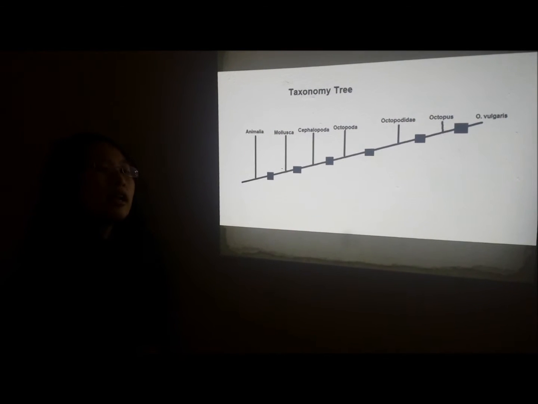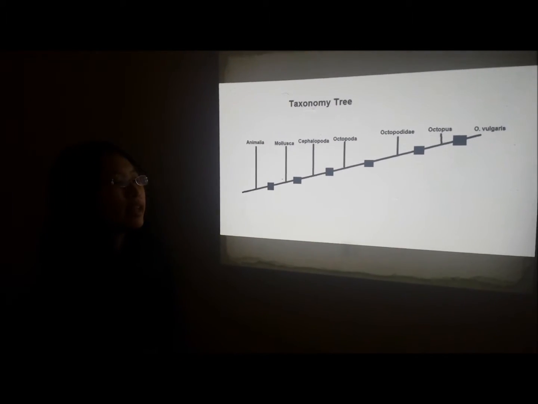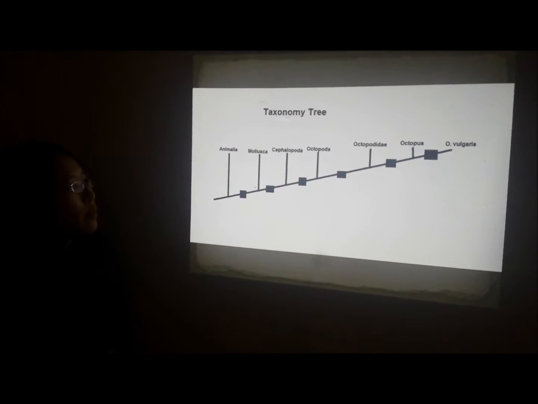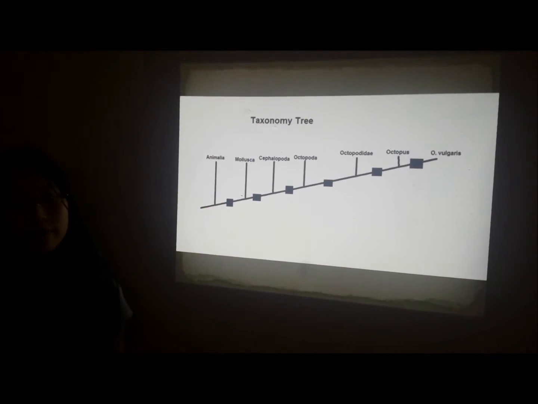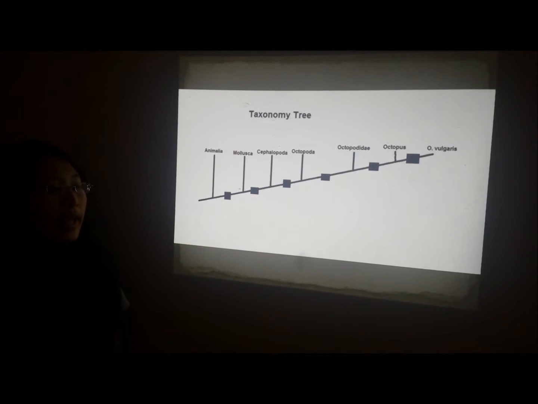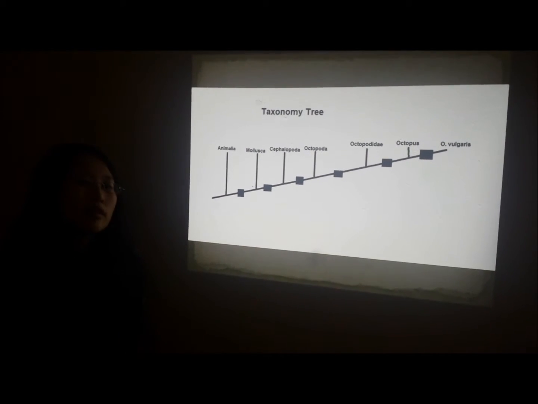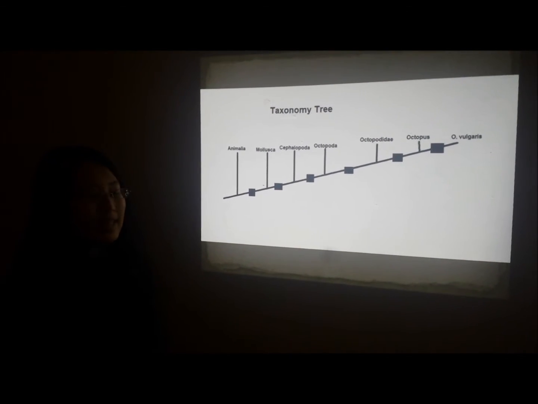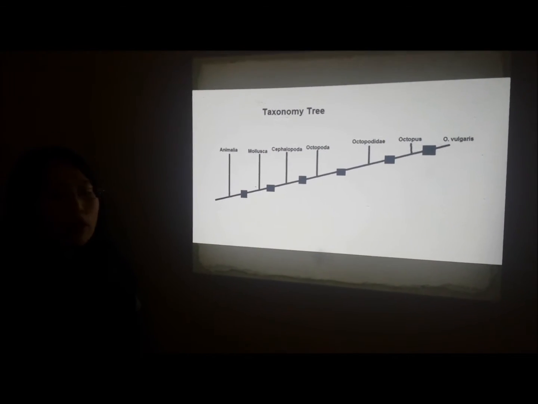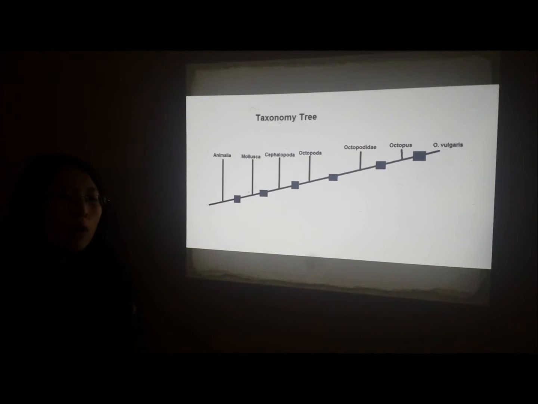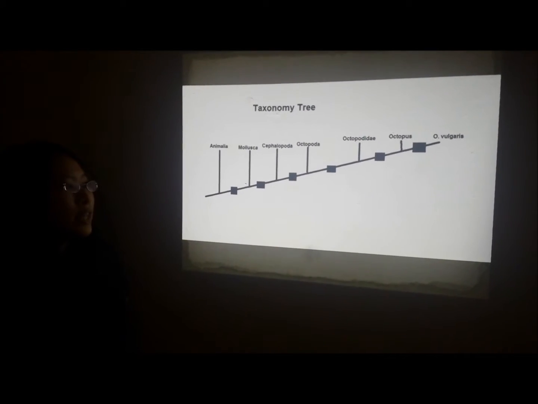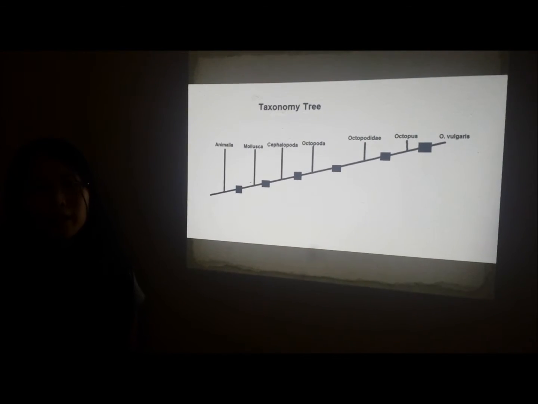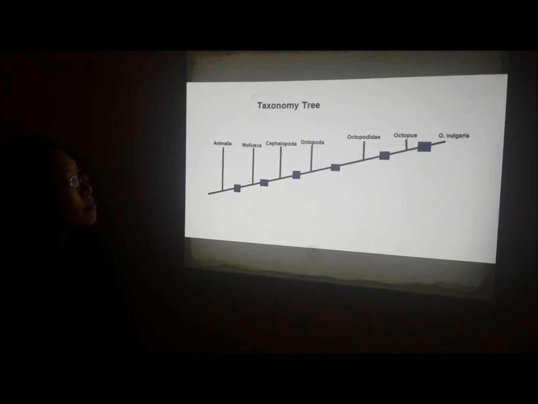Now this is a taxonomy tree that shows the different levels of classification for the common octopus. The first level, kingdom, is Animalia, followed by phylum Mollusca, followed by class Cephalopoda. Cephalopoda means that the organism's foot developed in the same region as the head. After class is the order Octopoda, which refers to having 8 feet, then the family Octopodidae, then the genus Octopus, and finally the species vulgaris.